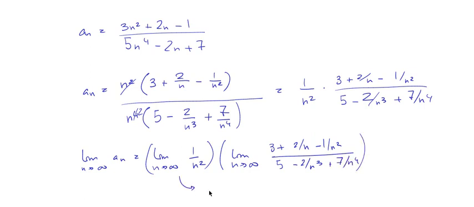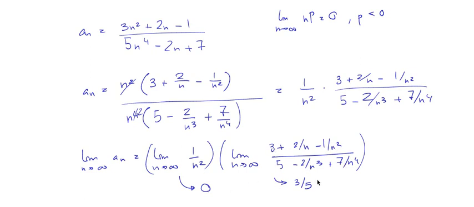Well, now we know that this is going to 0, because we saw that the limit when n goes to infinity of n to the p is 0 if p is smaller than 0, right? And this limit is 3/5, okay? You can compute it because the numerator is 3 plus the limit of this, which is 0, plus the limit of this, which is 0, so this is 3 over 5 plus 0 plus 0, okay?